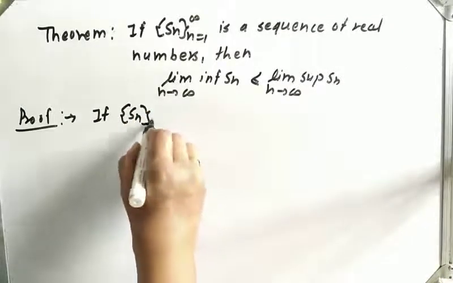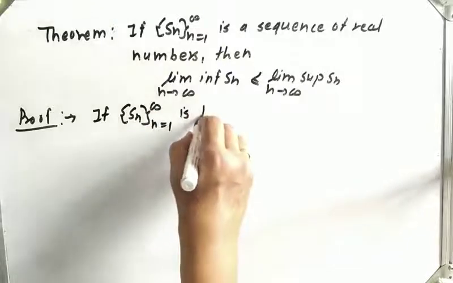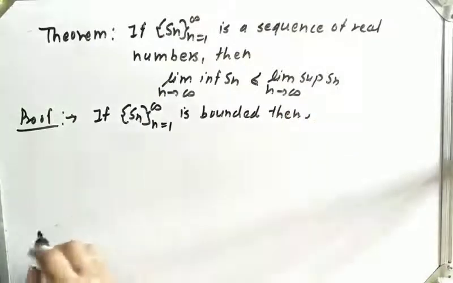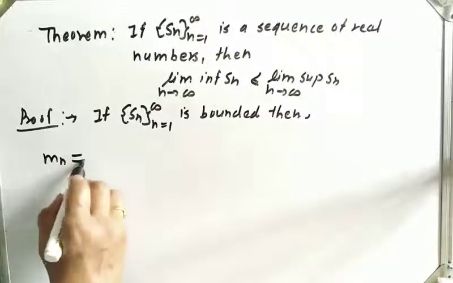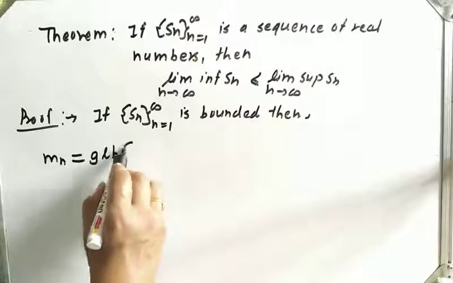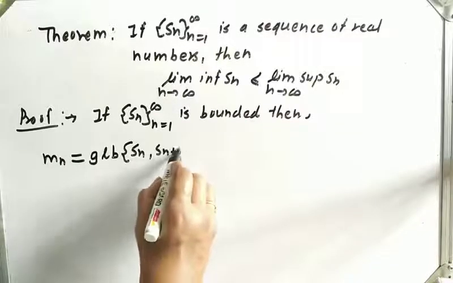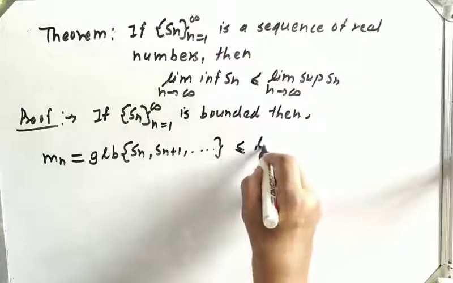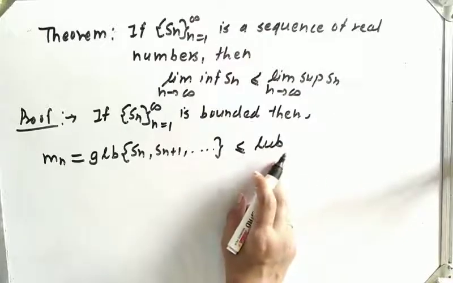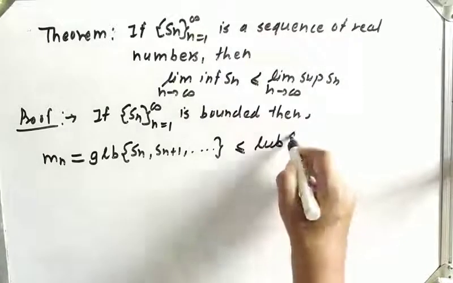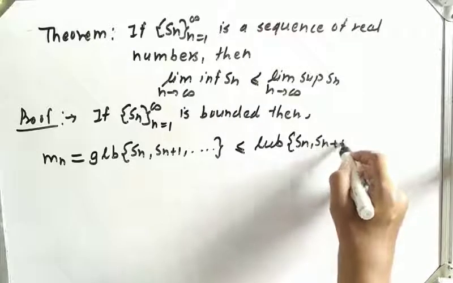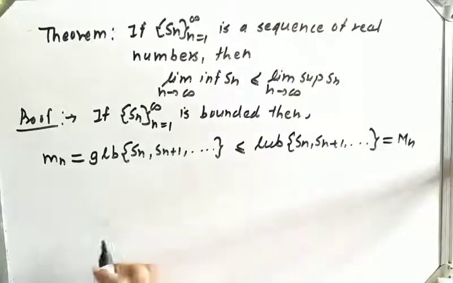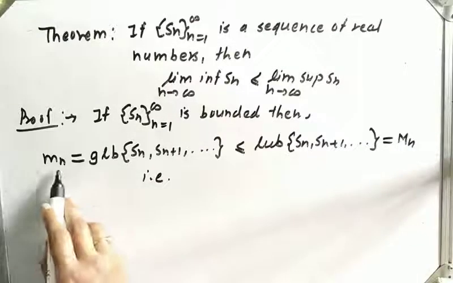If sequence Sn is bounded, then small mn, what was our small mn? It is the greatest lower bound of Sn, Sn plus 1, Sn plus 2, and so on. Now the greatest lower bound is always less than or equal to the least upper bound, as it is an upper bound, so it is always greater than or equal to this value, the least upper bound of Sn, Sn plus 1, and so on. Okay, and we denote it by capital Mn. That is what we get, this small mn is less than or equal to